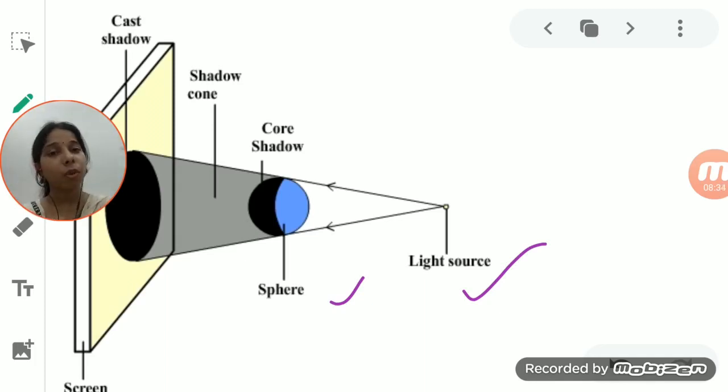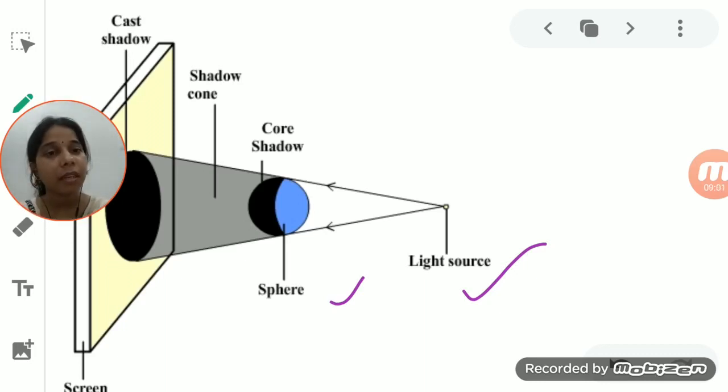As it does not allow light rays to pass through it, it means it is stopping the light rays from going inside that particular object. So if it is stopping them, then there is a formation of a shadow. So an opaque object stops the light rays from passing through it, so it forms the shadow very easily.